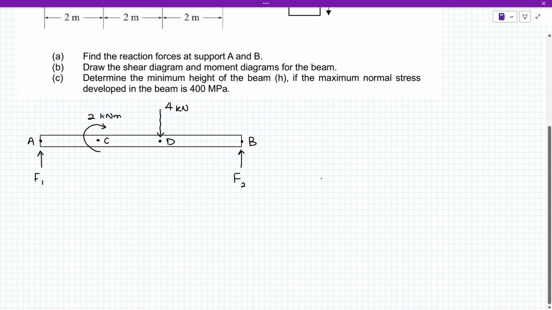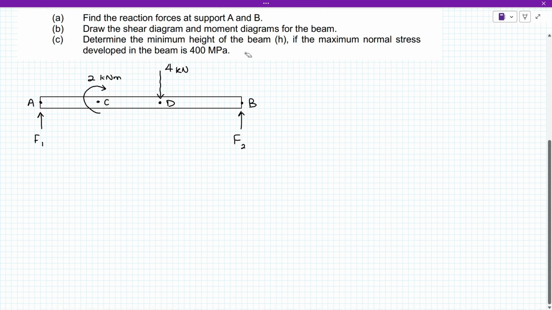We need to use the equations of equilibrium to solve F1 and F2. We need to determine F1 and F2 lah. Okay, kita akan guna find moment lah, find moment about A. Summation of moment about point A. So distance mereka is 2 meter, 2 meter and 2 meter lah. So refer dekat questions. So taking moment about point A, F1 ni tak ada moment.